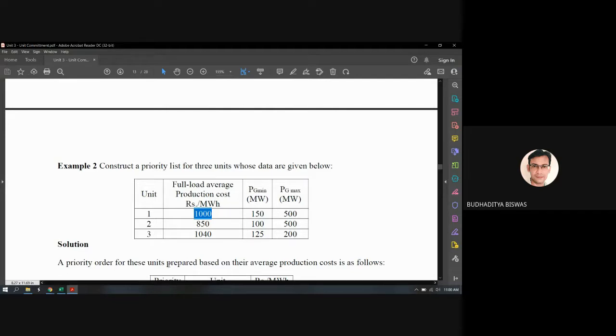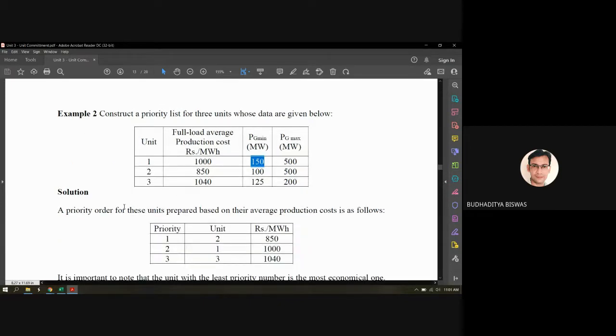Now, the limits: PG min, the minimum generating capacity of unit 1, is 150 and the highest is 500. Similarly, the limits of the other 2 units are also given. 150 means the unit can generate less than 150, but it is not economical. It doesn't mean that if the unit 1 generation is less than 150, it will shut down. No, it's not like that. But if a unit is designed to generate some electricity, it will generate a minimum amount of electricity economically. So this economical limit is 150.